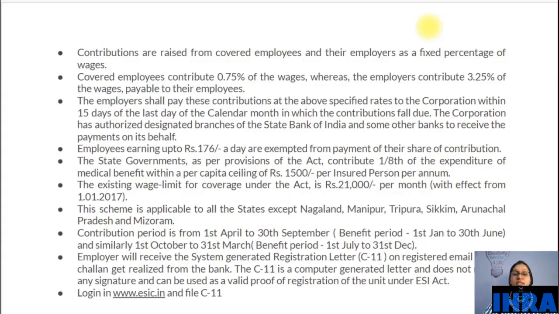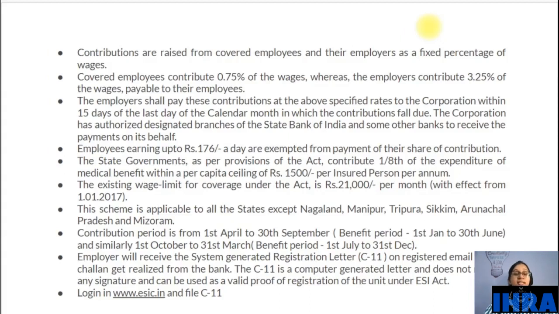Now the employer shall pay these contributions at the above specified rate to the corporation within 15 days of the last day of the calendar month in which the contribution falls due. So this means that every month there is a last day, and after that, within 15 days, they have to make the payment to the corporation.